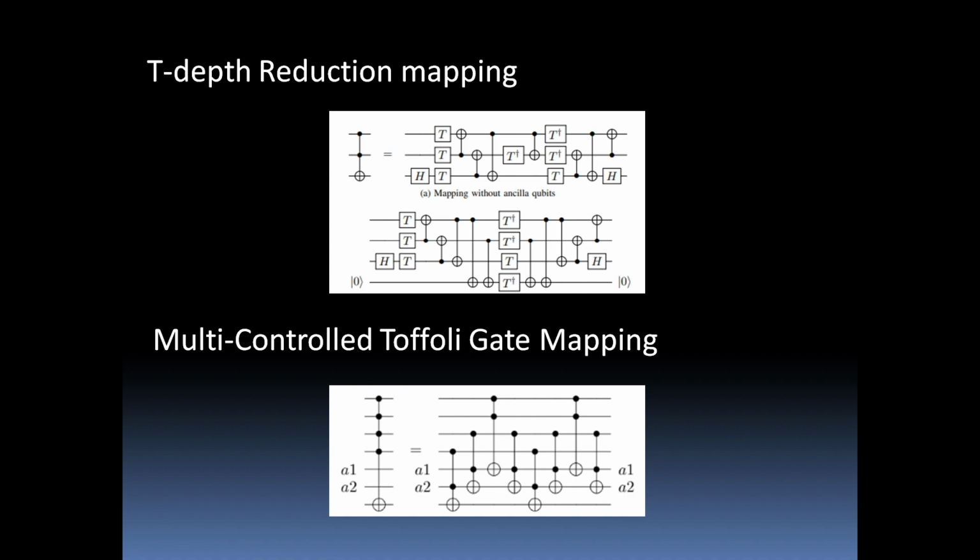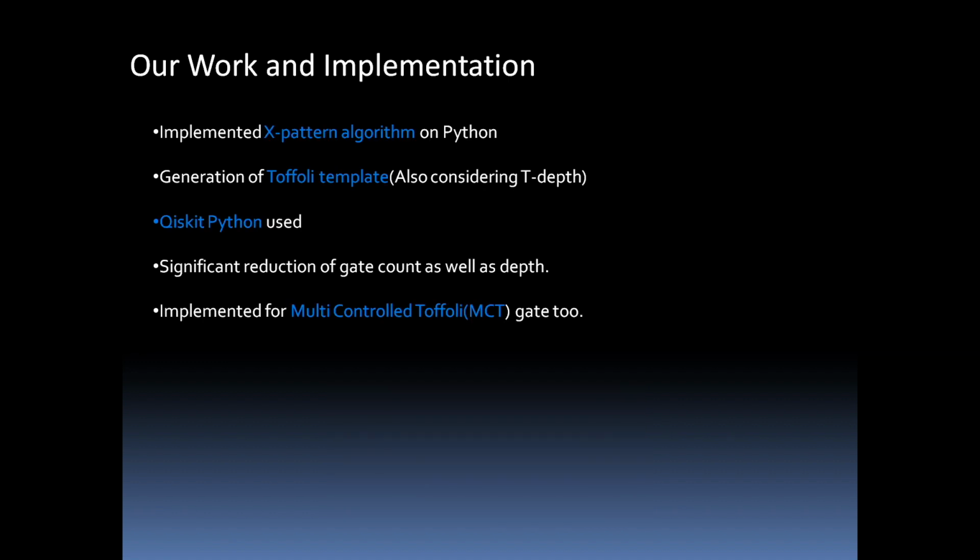Now moving on to multi-control Toffoli gate mapping. We extended our idea from this two-control Toffoli gate to multi-control, where the number of controls is 4. We also did the same thing for the number of controls equal to 3. This is the kind of mapping we used with these two ancilla bits, and we generated the Toffoli template for MCT, the multi-control Toffoli gate, as well. Now our work and implementation.